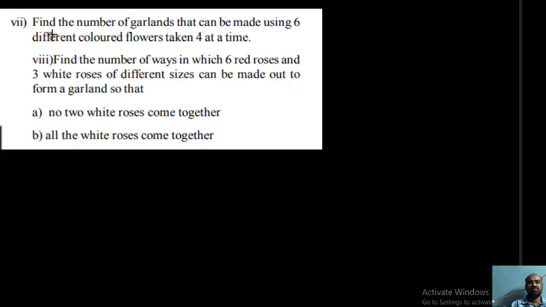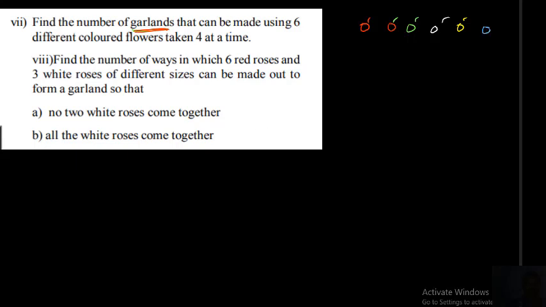Okay. Next problem. Find the number of garlands that can be made using 6 different colored flowers taken 4 at a time. Listen, 6 different colored flowers are there. This is the first flower, this is the second flower, assume this is the third flower, this is the fourth flower, this is the 6th flower. 1, 2, 3, 4, 5. Totally how many? 6 different colors.